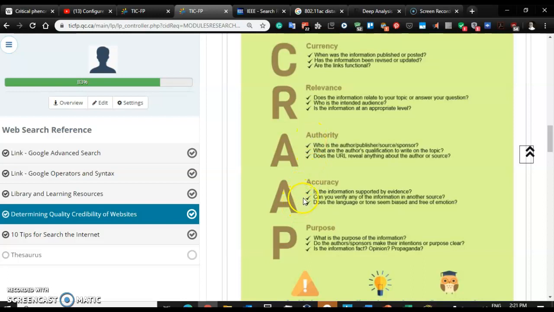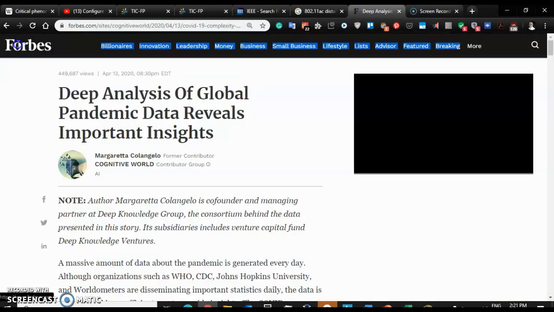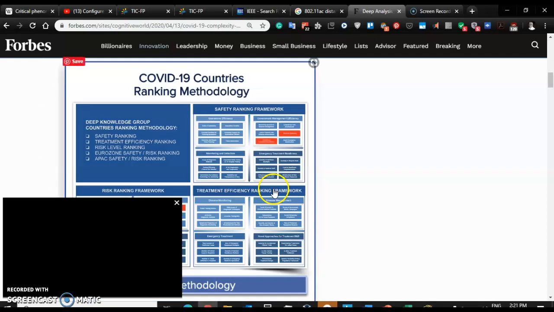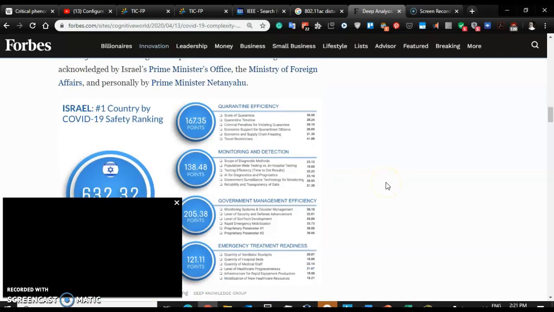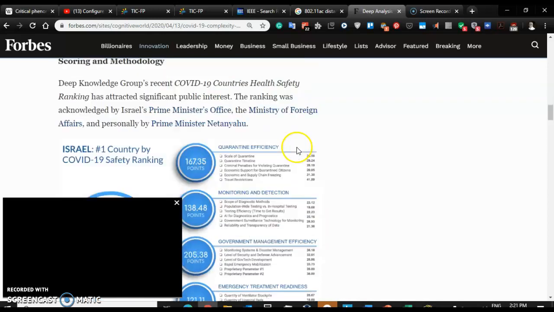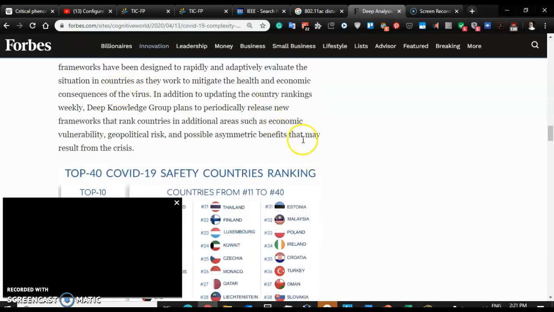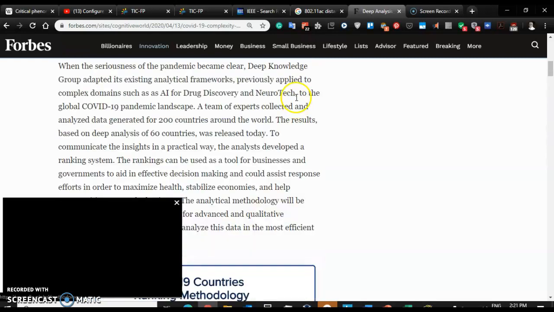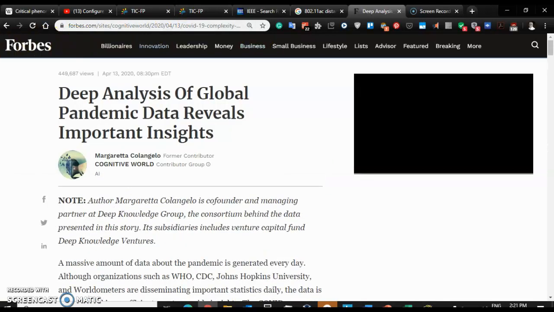Let's keep going on. The next letter is accuracy, and right away I can tell you there's a problem. Forbes magazine has been known for many years to publish inaccurate information. I don't think they're necessarily doing it on purpose, but they're not fact-checking. They're not going back and seeing it. Are the numbers correct? Was it really 50,000? Maybe it was 40,000. Are they verifying the information that is being published here? So I happen to know about Forbes' track record.